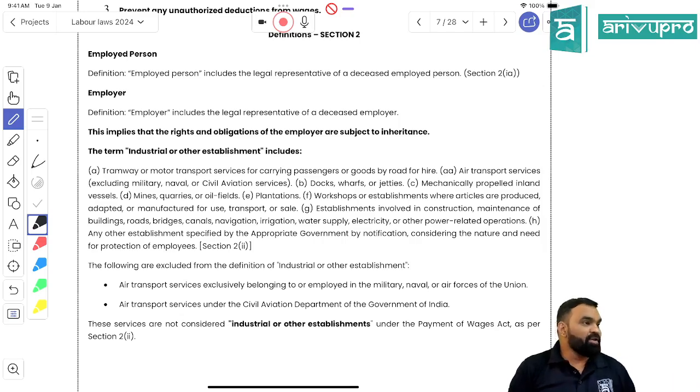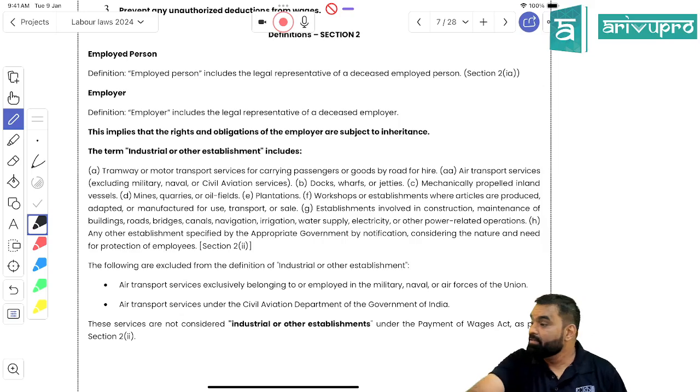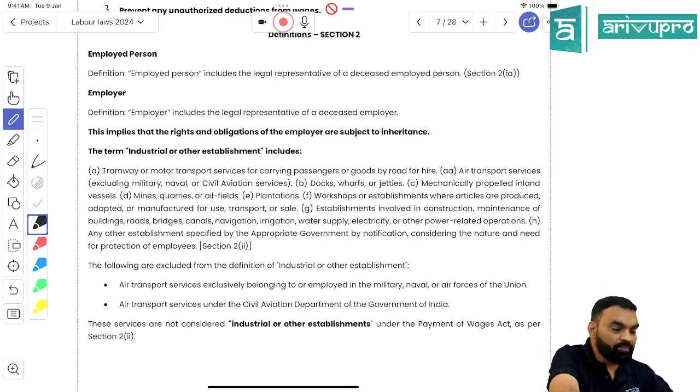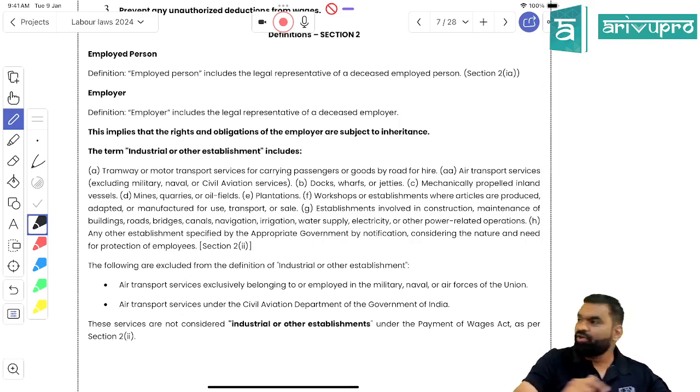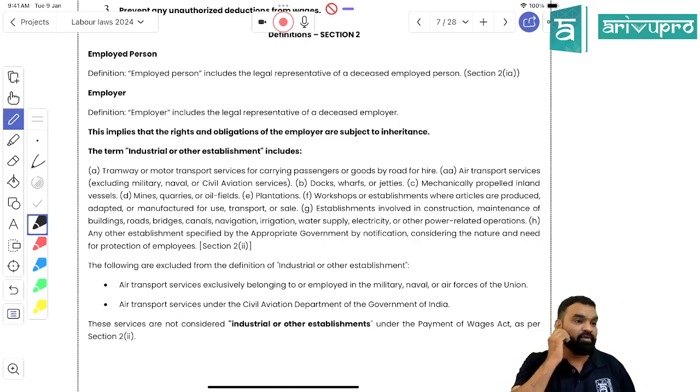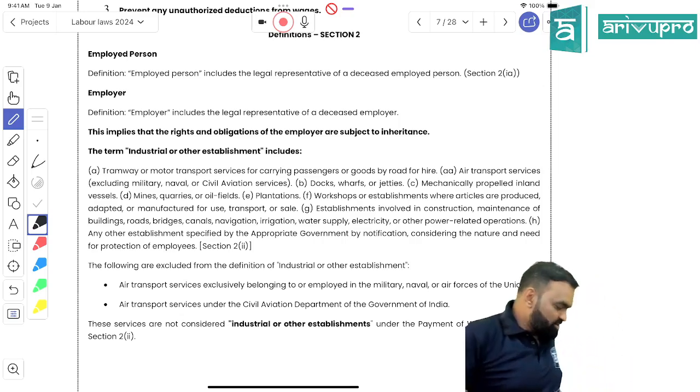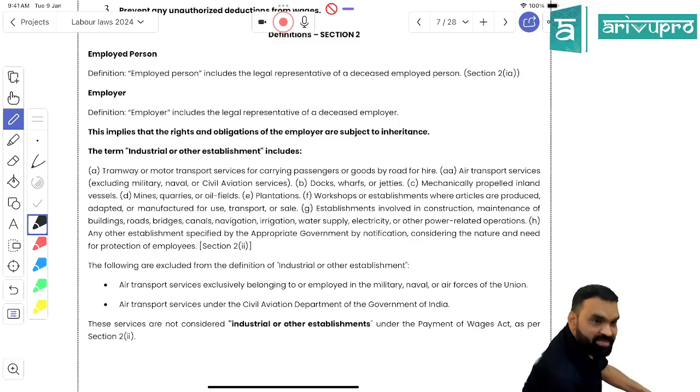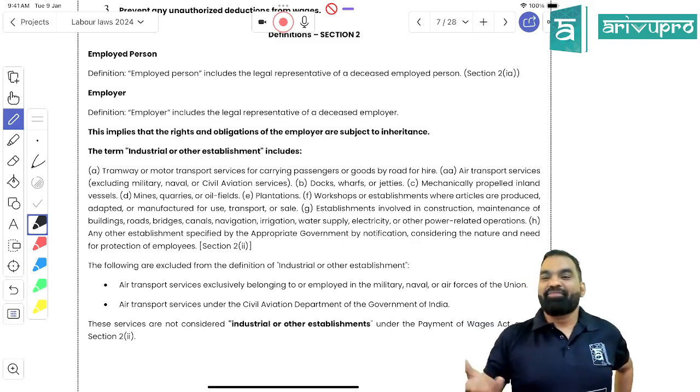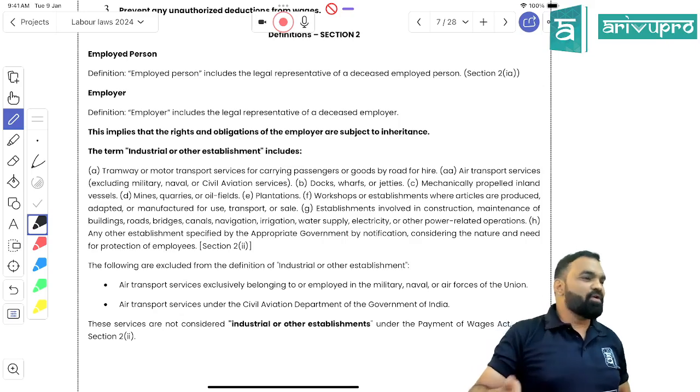So understood the definition? Is it technical or is it simple? What did you understand? See, if I go through this definition, or being a consultant, if I show this definition to my client, what kind of reaction would he have? He won't understand anything, right?